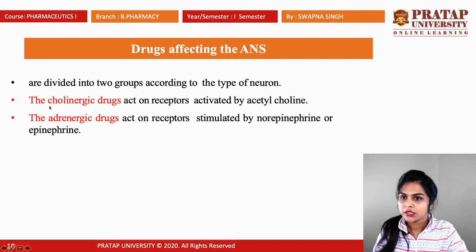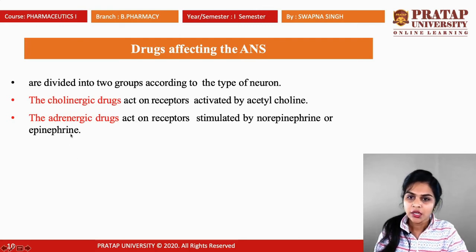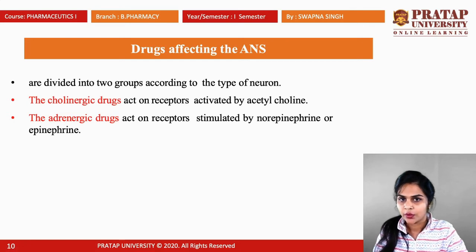First are cholinergic drugs, which act on receptors activated by acetylcholine, that means on the parasympathetic nervous system, and adrenergic drugs act on receptors stimulated by norepinephrine or epinephrine, or you can say adrenaline or noradrenaline. Basically these act on the sympathetic nervous system. So there are two kinds of drugs, cholinergic drugs and adrenergic drugs, and we will discuss both of them.